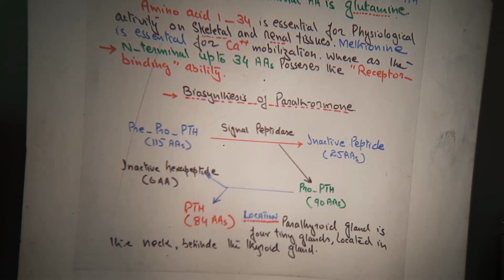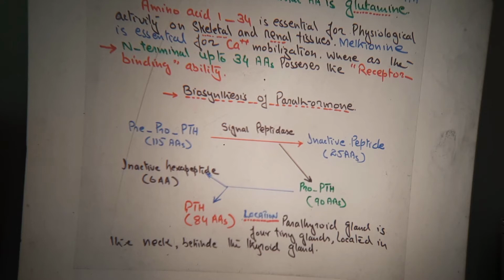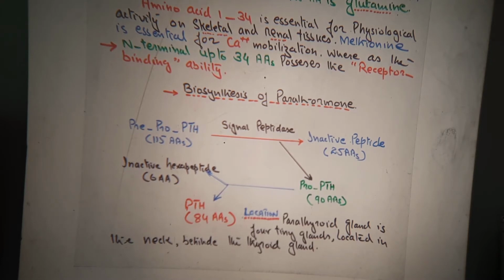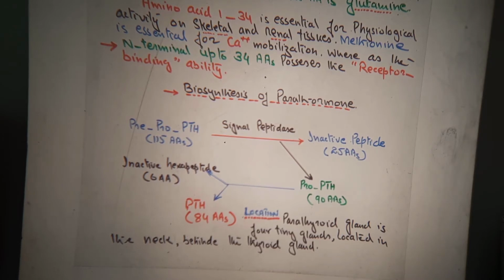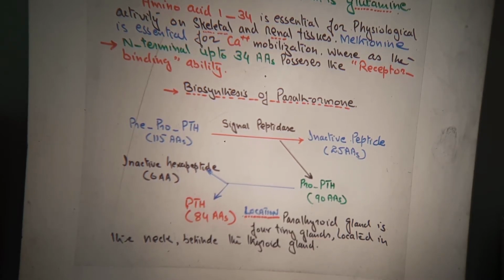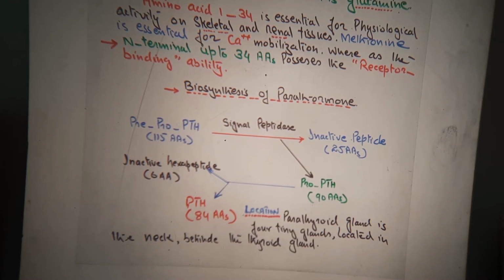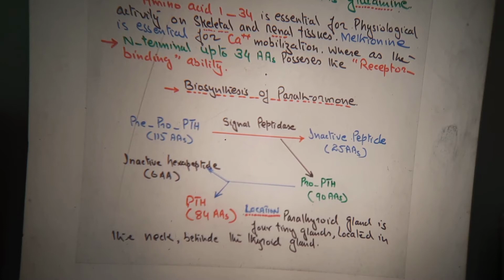So how does the biosynthesis of parathormone take place? First of all, there is pre-pro parathyroid hormone. We have discussed the pre-pro and zymogen forms of different enzymes and hormones many times. Pre-pro means that before the hormone becomes active, a molecule is formed that has certain extra amino acids which cannot take part in the mobilization of calcium or phosphorus ions. That's why it is known as pre-pro parathyroid hormone.